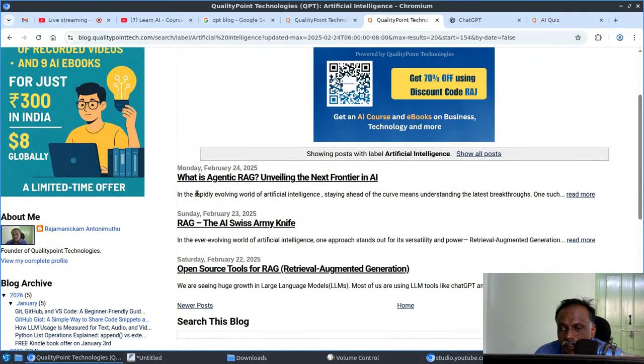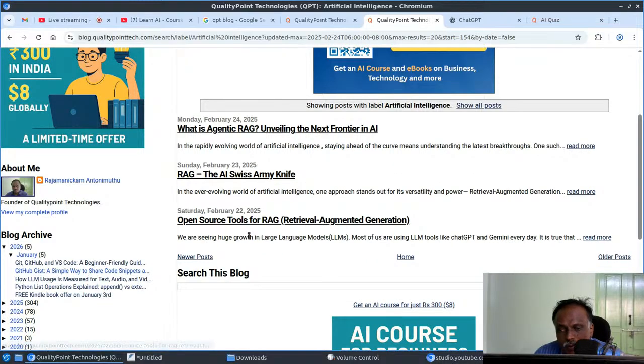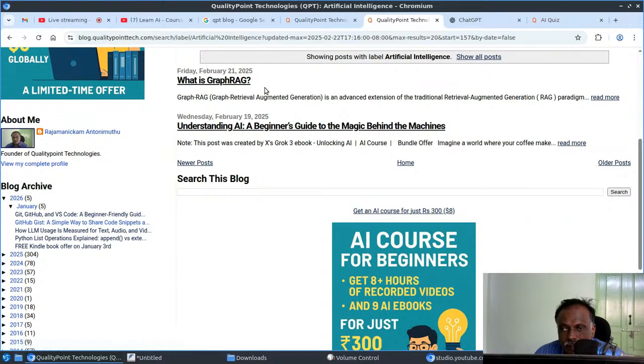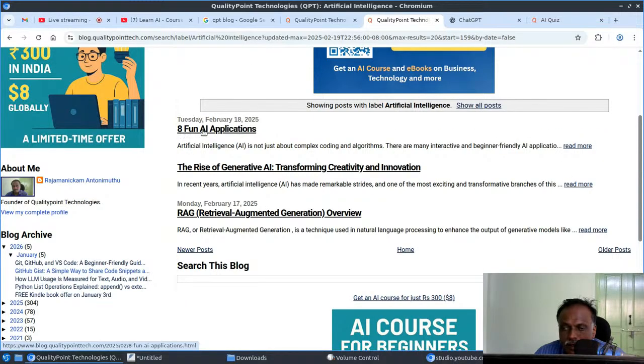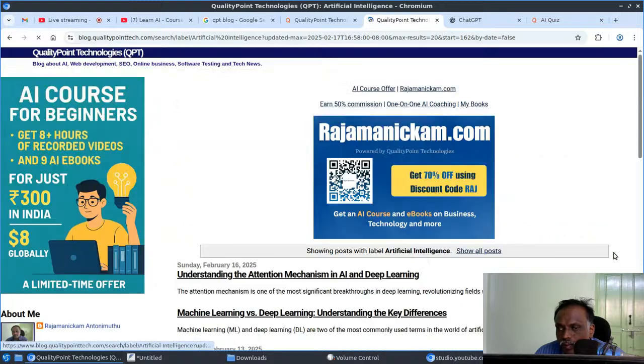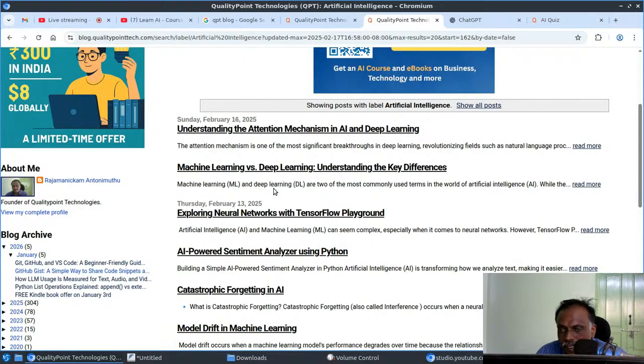So this is about the agentic RAG, and this is about RAG and open source tools for RAG. This is Graph RAG and understanding AI. These are all the fun AI applications. For complete beginners, it will give some inspiration, and then there is a generative AI RAG overview. So we are going in reverse, right? In the beginning, it will be very simple tutorials.